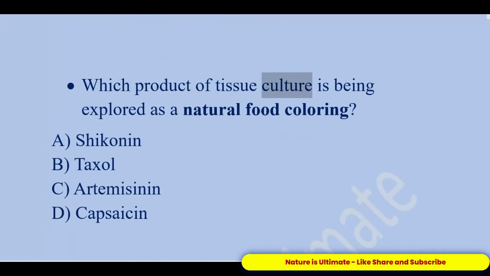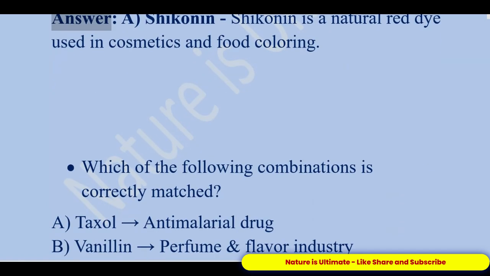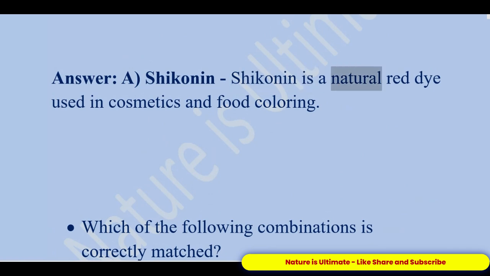Which product of tissue culture is being explored as a natural food coloring? A. Shikonin. B. Taxol. C. Artemisinin. D. Capsaicin. Answer, A. Shikonin. Shikonin is a natural red dye used in cosmetics and food coloring.